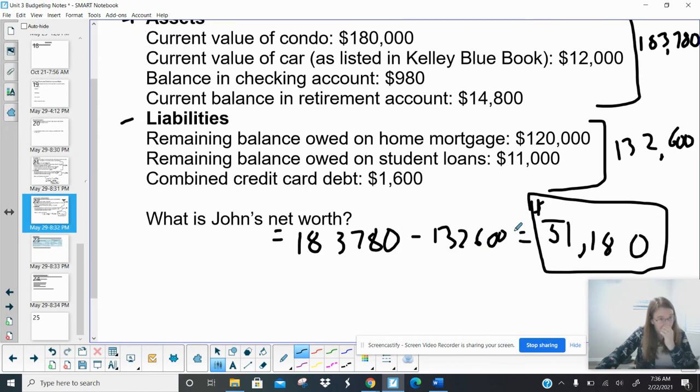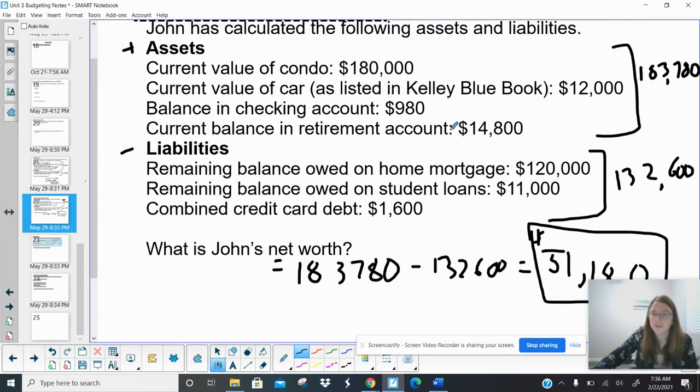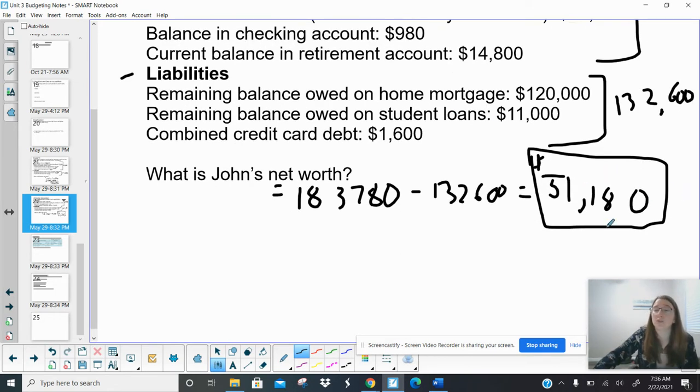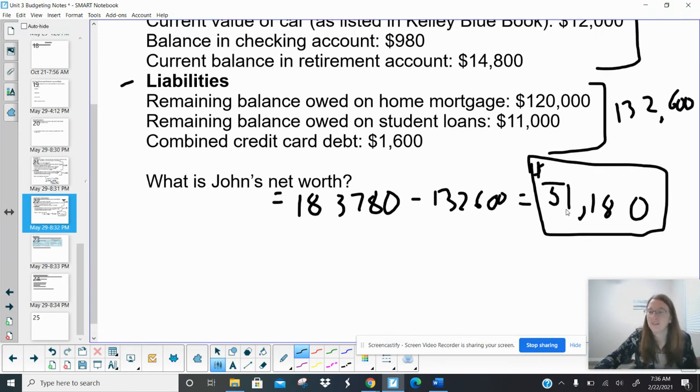And again, try and think about it as if they sold everything they owned and pulled all the money out of their bank account and then paid all of their debts off. This is how big of a swimming pool they could get, filled with cash. They've paid off all their debts. This is actually really all of what they're worth because they have these debts they still have to pay off.